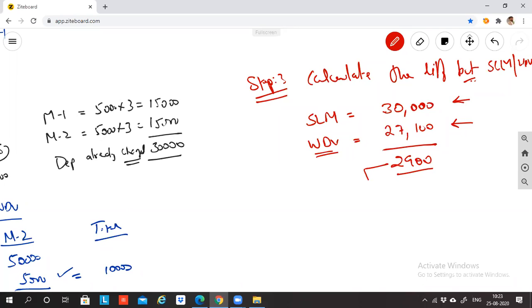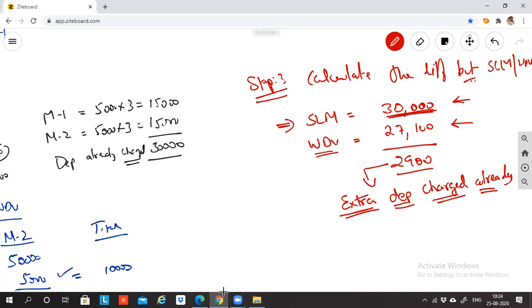This 2,900 is nothing but extra depreciation already charged. Under the SLM method, 30,000 is already taken to my profit and loss account. I should have taken only 27,100, but I took 30,000. So can I say 2,900 extra I charged?